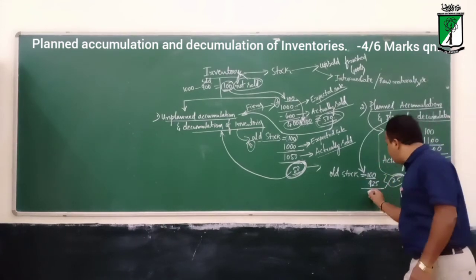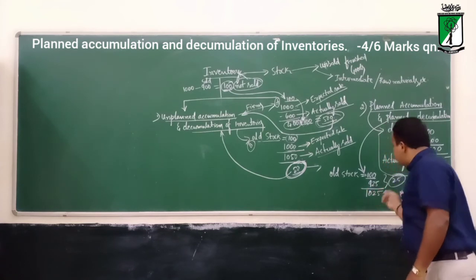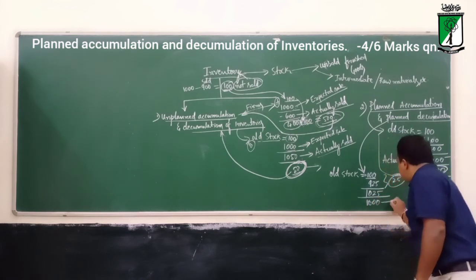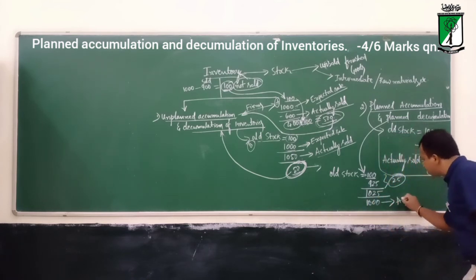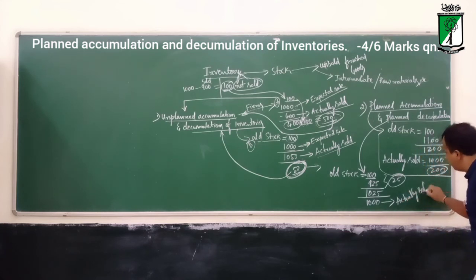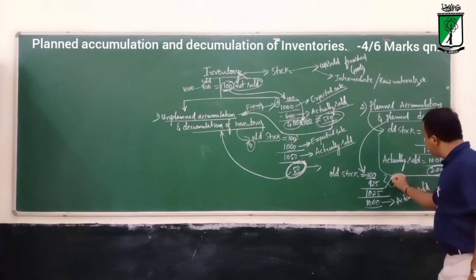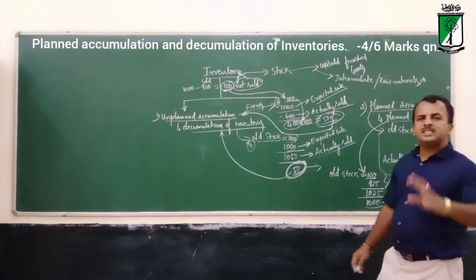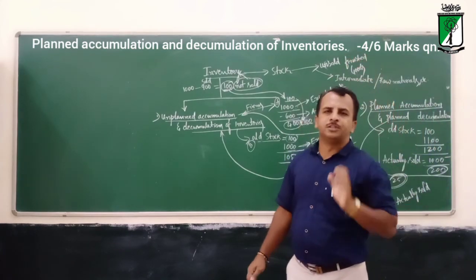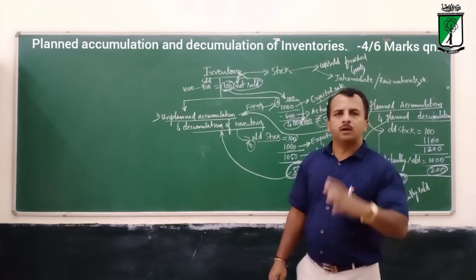Then overall it becomes 1025. Of this, the sale, let us assume, actually sold will be 1000. Then how much is left? Only 25. So this is planned decumulation. Purposefully they have reduced the stock of goods or inventories.